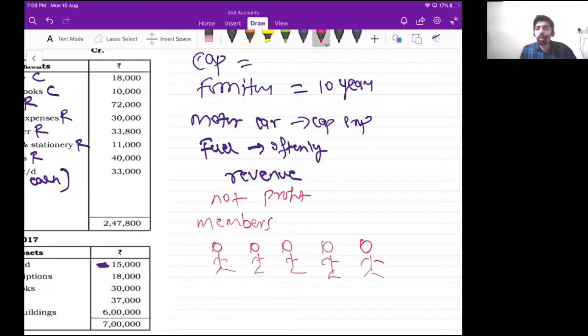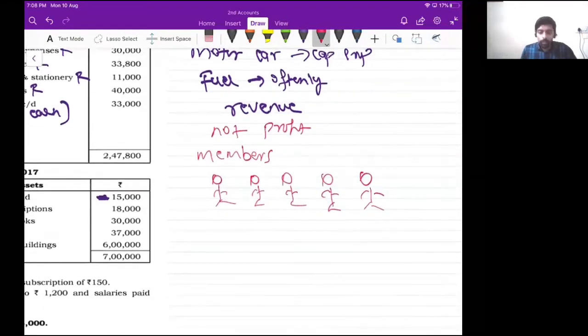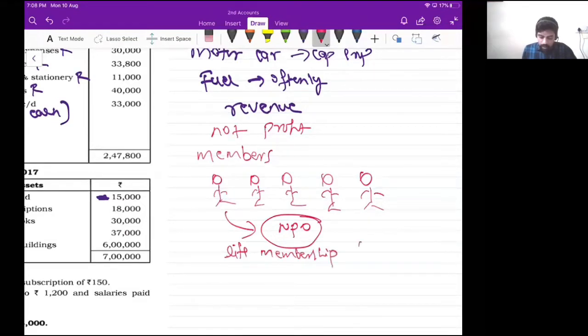In case of profit oriented business, we call them as owners, but here we call them as members. Now, at the time of joining this NPO, non-profit organization, they have to pay something called life membership fees. So this life membership fees is capital.